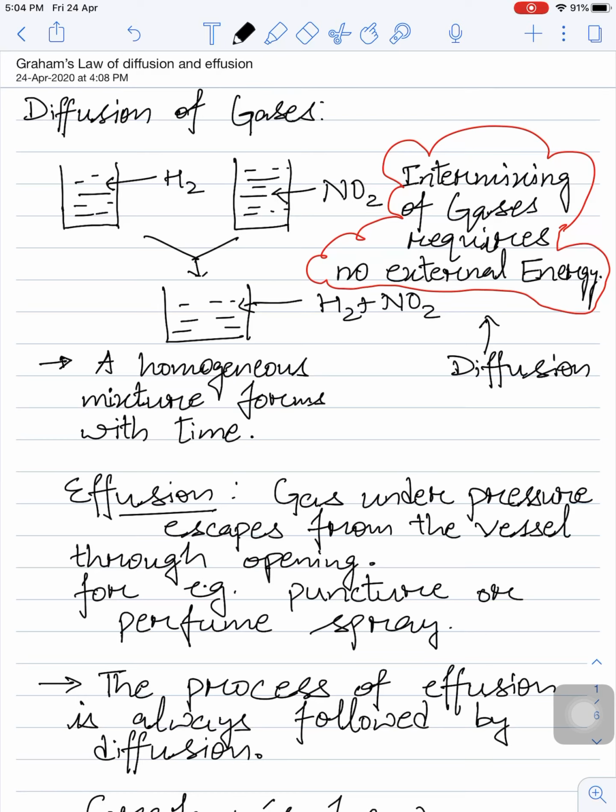Hello everyone. Today we are studying diffusion of gases. This is one of the most important and interesting topics as far as the joint entrance exam or NEET is concerned, right? So we will be studying the topic in such a way so that we can solve the numericals.